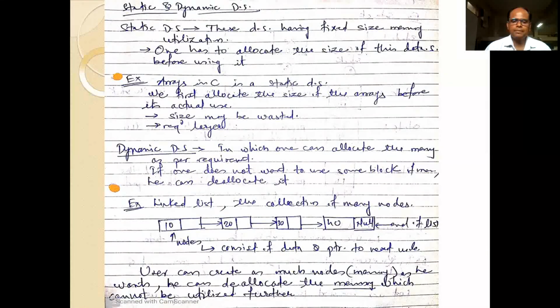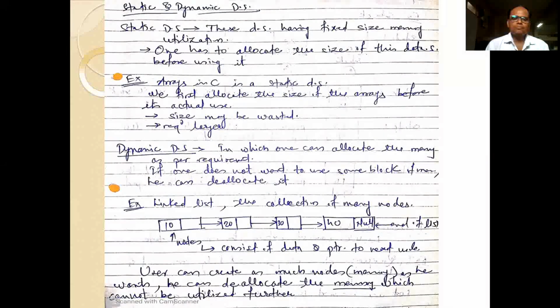Whereas in dynamic data structure we don't need to allocate the size. Basically, in dynamic data structure we can allocate the memory as per our requirement. And suppose if we don't want to use some block of memory, we can deallocate it also. That is the difference between static data structure and dynamic data structure.